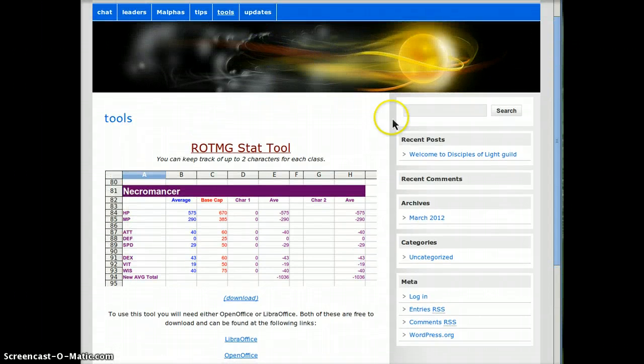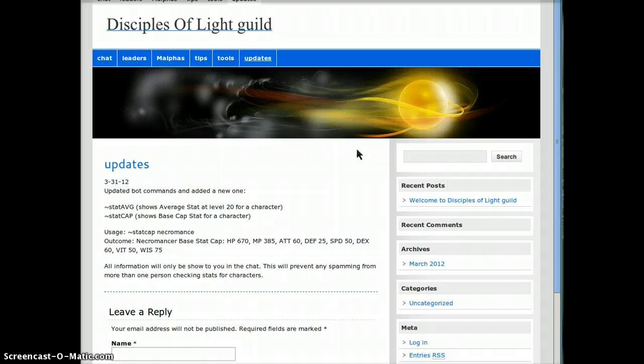And finally, we have updates. Updates will talk about the latest addition to the website, maybe new bot commands, new leaders and officers, anything to do with letting our members know what's going on in the game of Realm of the Mad God, we like to post here.